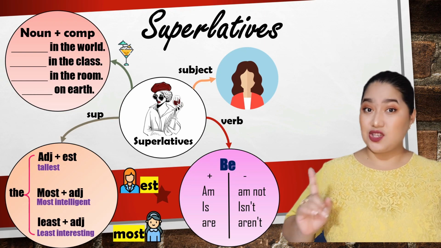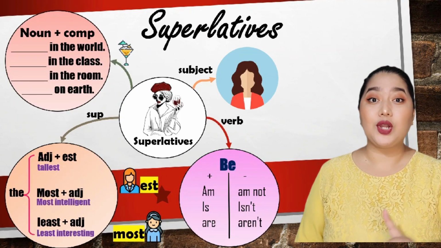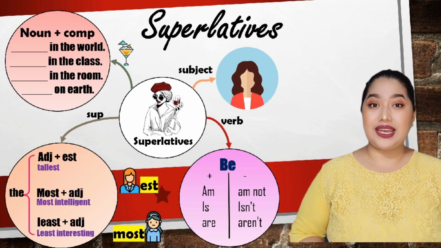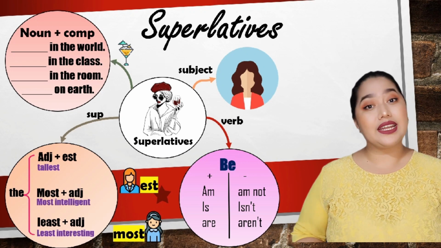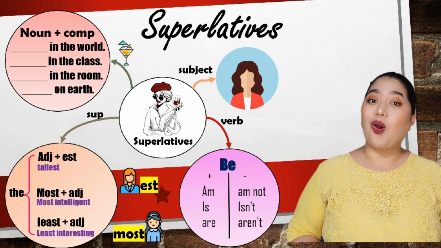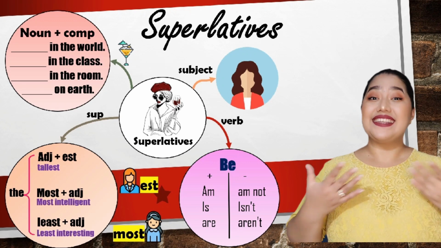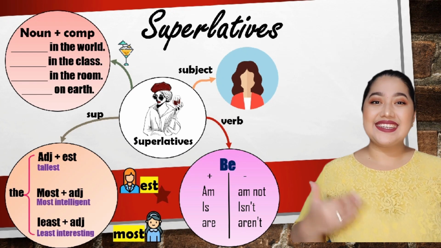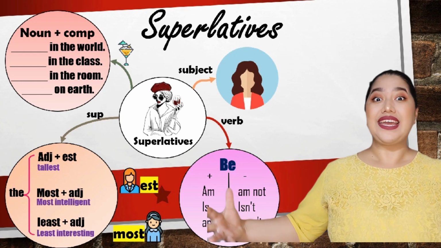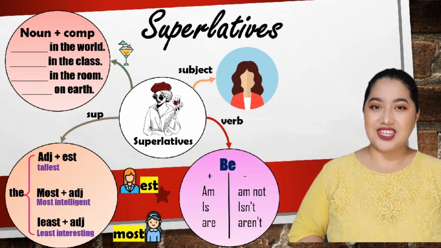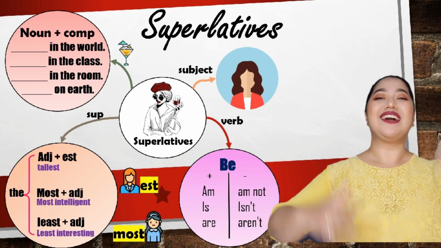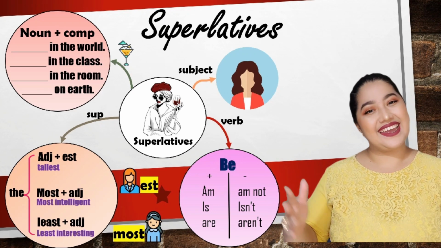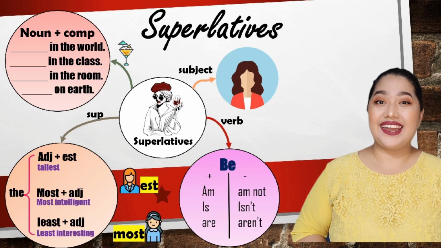So again, let's recapitulate here. First of all, we need a subject. And then we need the verb be. Am, is, are, or the negative form, am not, isn't, or aren't. And after that, the adjective. For one-syllable adjectives, we use est. The tallest, the hottest, the biggest. And for longer adjectives, we use the most intelligent, the most generous, or the least. And at the end, don't forget to use a complement.